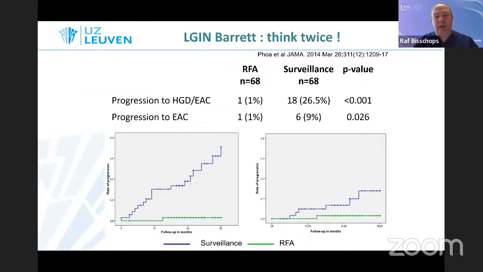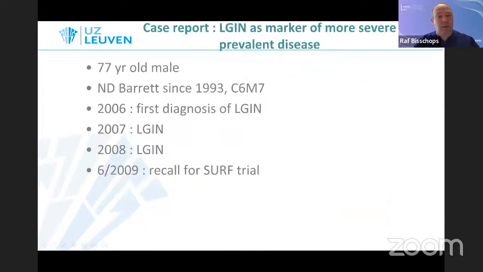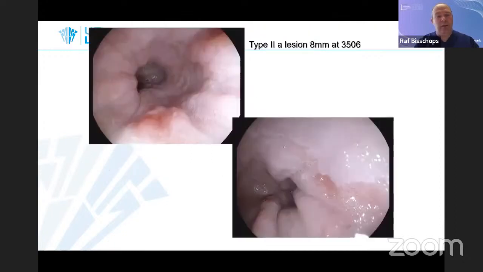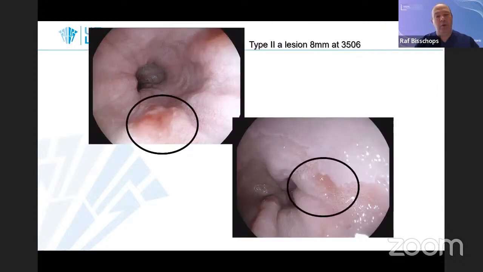But also for low-grade dysplasia, this works. The SURF trial randomized patients to ablation or follow-up, showing that ablation of low-grade dysplasia significantly reduced the risk for progression to high-grade dysplasia and early adenocarcinoma. However, here also comorbidity needs to be taken into consideration because there's still a chance to pick up the patient in a later stage and treat them curatively. Even if you have low-grade dysplasia, this may be an indication of more prevalent disease. Like in this case, a patient that was selected for that SURF trial and was recalled. And we actually found 2 lesions showing intramucosal cancer in a patient only having low-grade dysplasia.